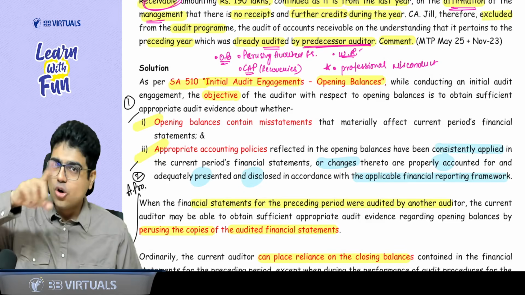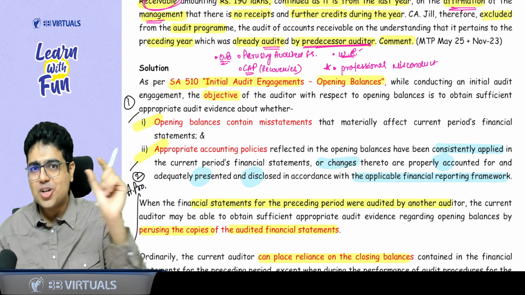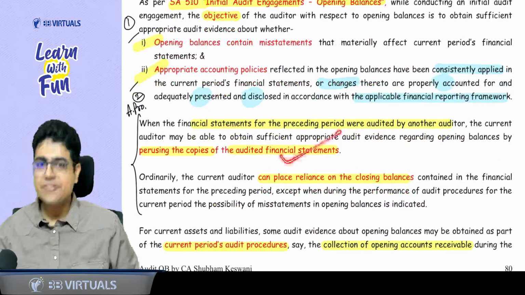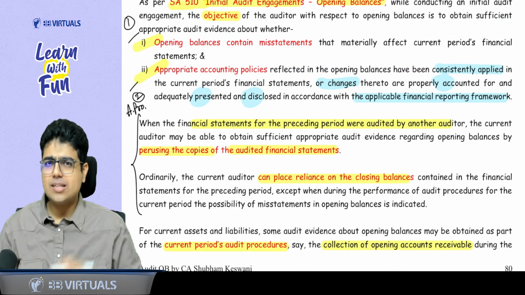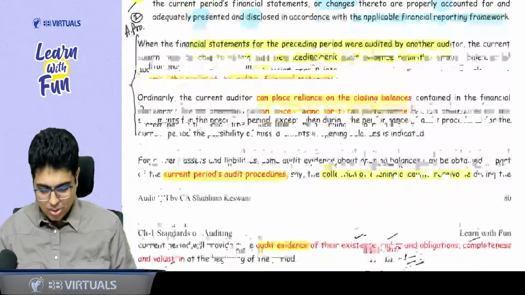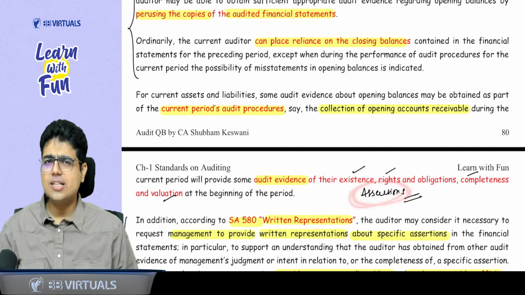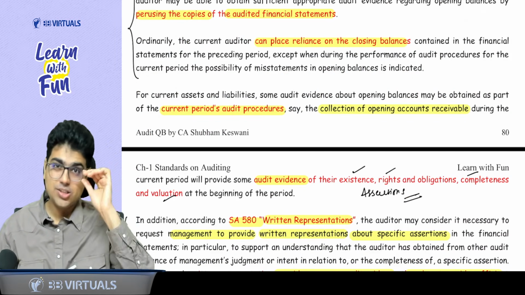Then you talk about your audit procedures to achieve the objective. What were the procedures for testing the debtor? Perusing the copies of audited financial statements. And one more procedure I talked about for debtors is that you can check the collections during the year, so you can test the assertions. What are the assertions? ERCV: existence, rights, completeness and valuation.